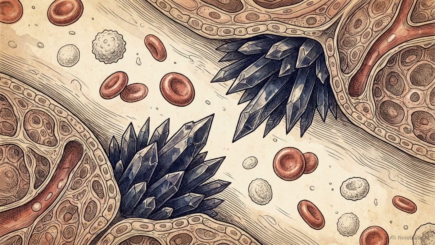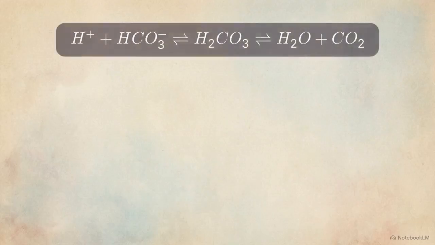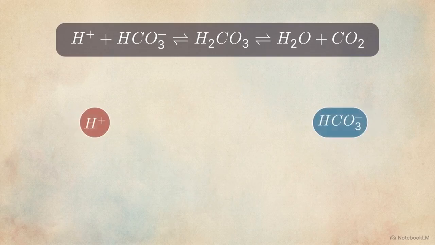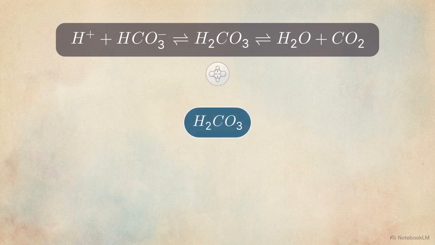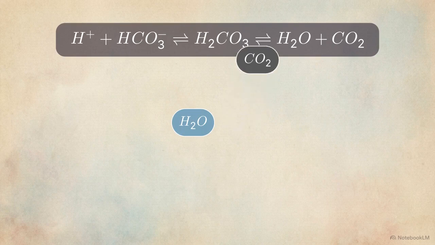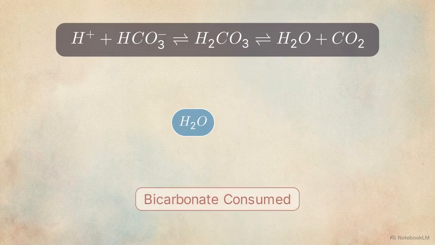As fixed acids enter the extracellular fluid, they immediately encounter the first line of defense. This diagram illustrates the open bicarbonate carbonic acid buffer system. Free hydrogen ions bind to circulating bicarbonate to form carbonic acid. This intermediate molecule rapidly dissociates into carbon dioxide and water, allowing the newly formed CO2 to be exhaled.